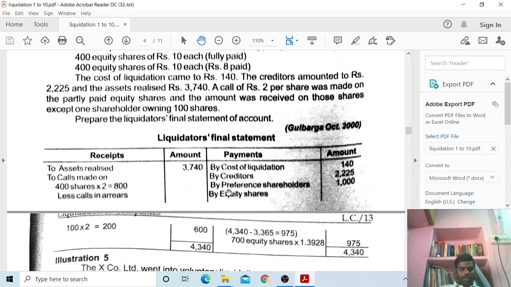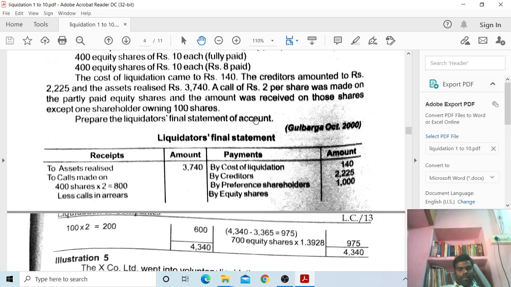Next, total 4,340 minus cost of liquidation 140, so the remaining balance is 4,200.